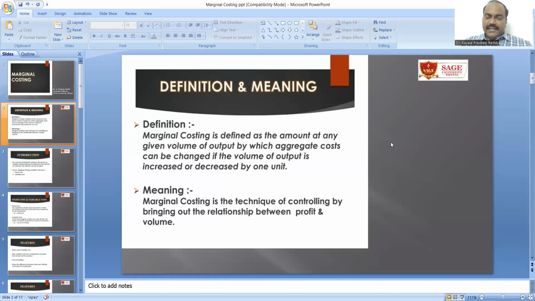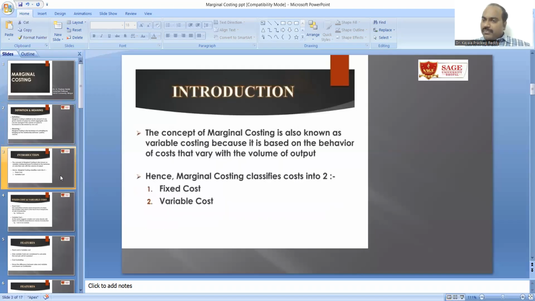Marginal costing is a technique of controlling by bringing out the relationship between profit and volume. For example, when the volume is high, you can expect high profit. If the volume is low, you can expect low or less profit. In the same context, let us see the concept of marginal costing.